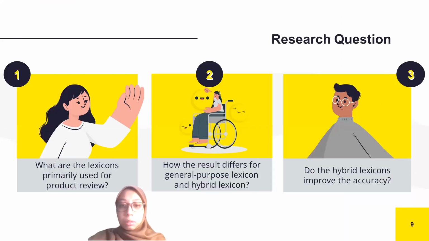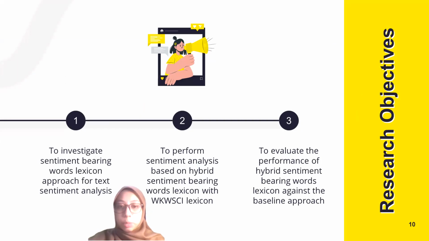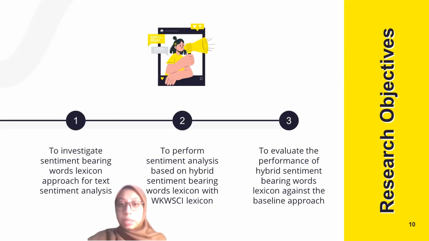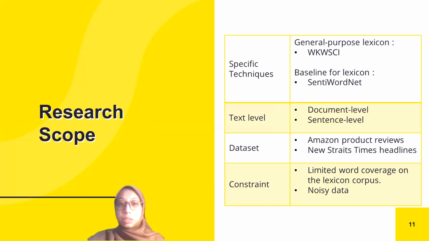The next question would be, how do the results differ for general purpose lexicon and hybrid lexicon? To answer this question, we perform sentiment analysis based on hybrid sentiment bearing words lexicon with WKWSCI lexicon. WKWSCI lexicon is a general purpose lexicon. And the third question is, does the hybrid lexicon improve the accuracy? To answer this, we need to evaluate the performance of hybrid sentiment bearing words lexicon against the baseline approach.